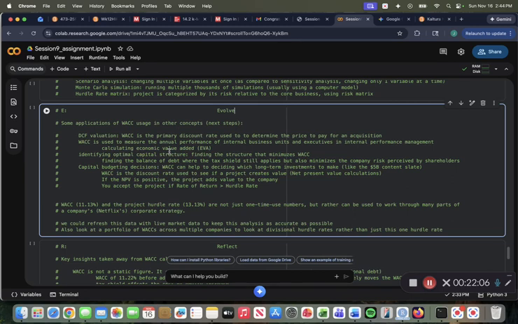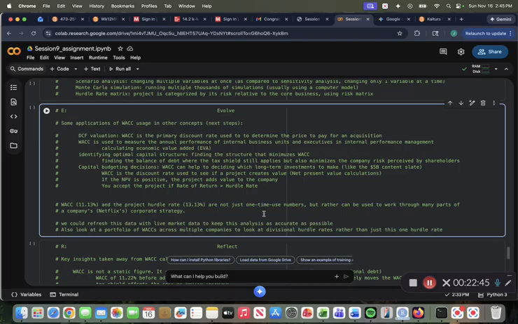And then lastly, capital budgeting decisions, which we talked about earlier, where WACC can help decide which long-term investments to make, like the $5 billion content slate, and whether or not that is a good investment to make. WACC is the discount rate that could be used to see if a project creates value, which is our net present value calculation, one of the overarching concepts we've been talking about this whole semester so far. And then if net present value is positive, then the project adds value to the company, and vice versa. And then we accept the project if the rate of return is greater than the hurdle rate, which we saw above in the implement stage.